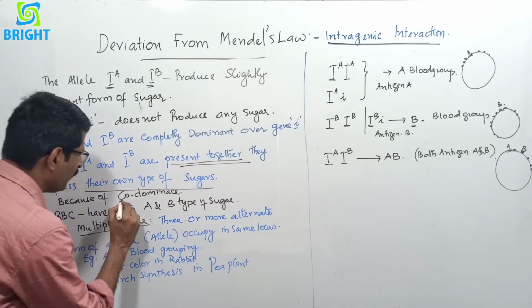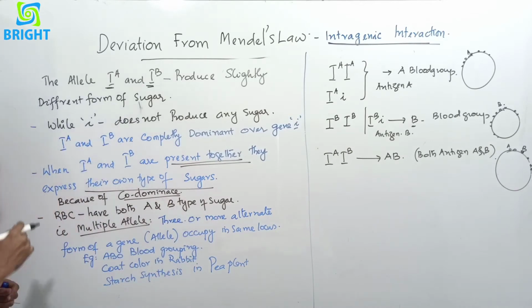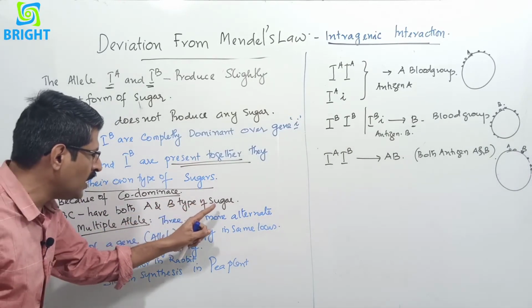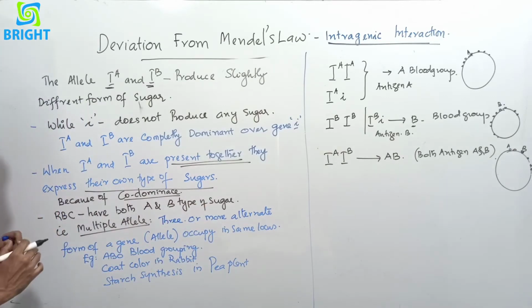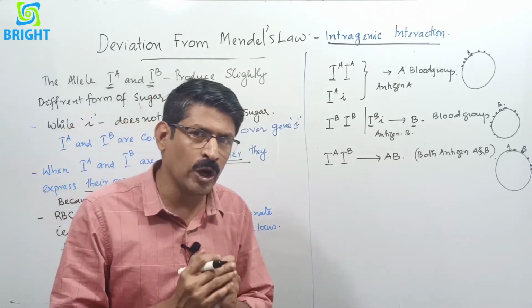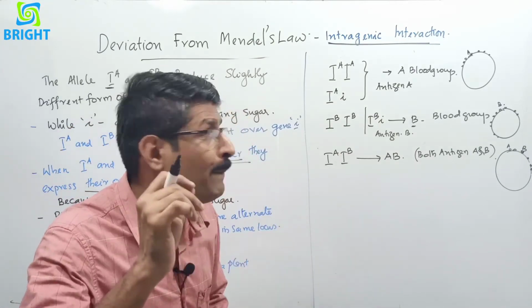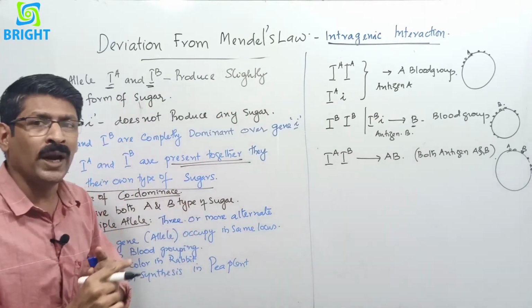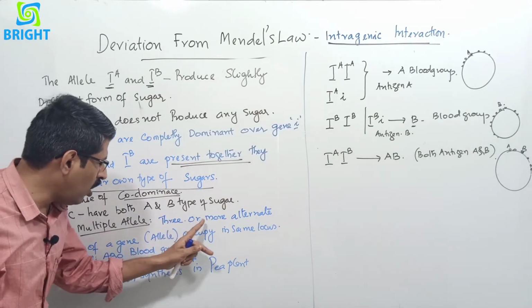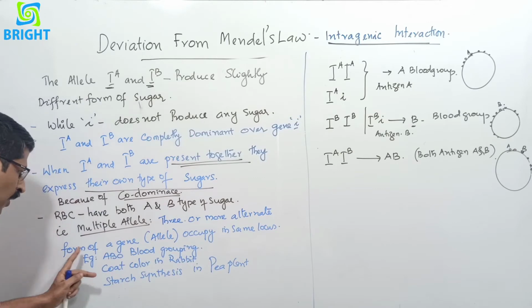And this is due to codominance. RBC have both A and B type of sugars. Codominance is also called multiple allelism because there are three or more alternate forms of the gene.